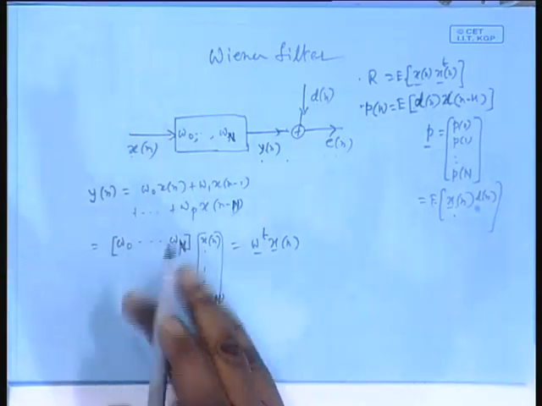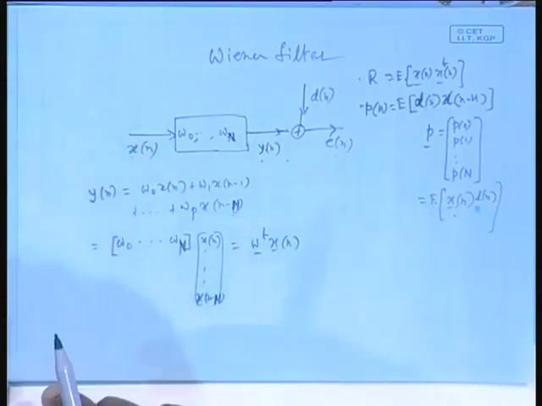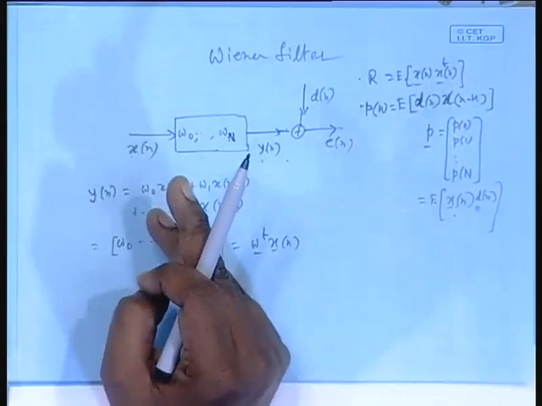So, it is a quadratic function of the filter weights. Any quadratic function has got either a unique minimum or a maximum. In this case, it will be a minimum.